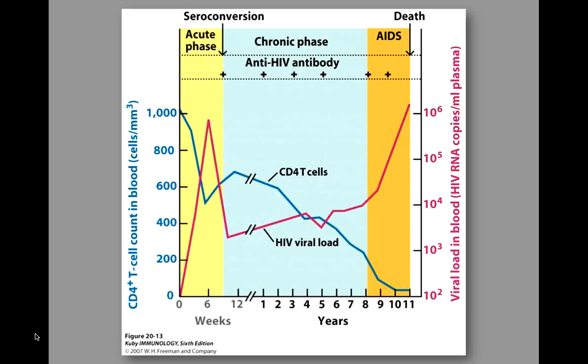We talk about the acute phase and the chronic phase. In the acute phase, that is in the early stages of infection, immunological abnormalities have been observed. These abnormalities have been classified into stage 1, the early stage, and stage 2, the later stage.